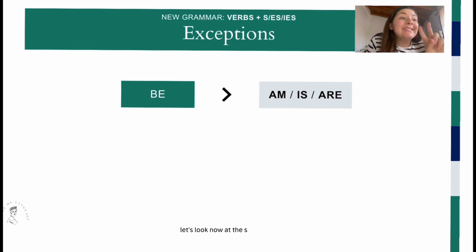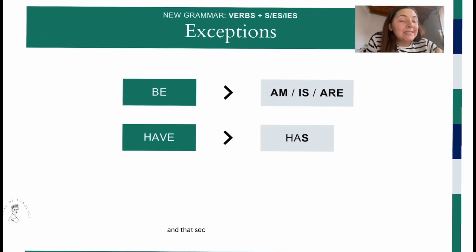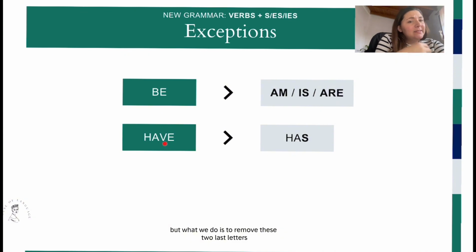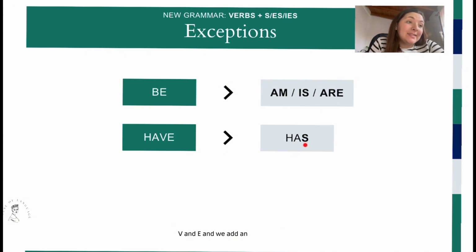Let's look now at the second exception that we need to pay attention to in the present simple tense. And that second verb is the verb have. To have, we don't add an S, we don't add ES, and we don't add IES. But what we do is remove these two last letters, V and E, and we add an S there.